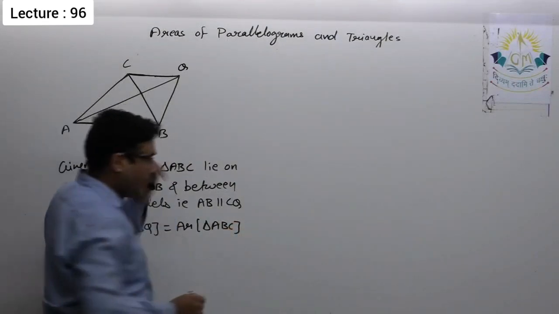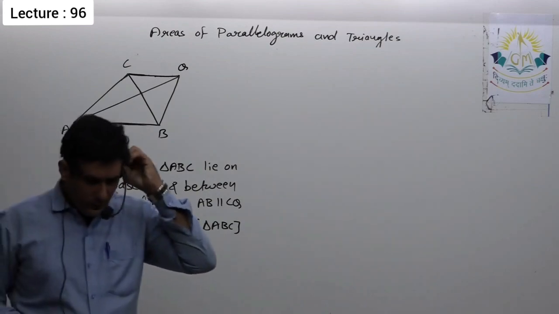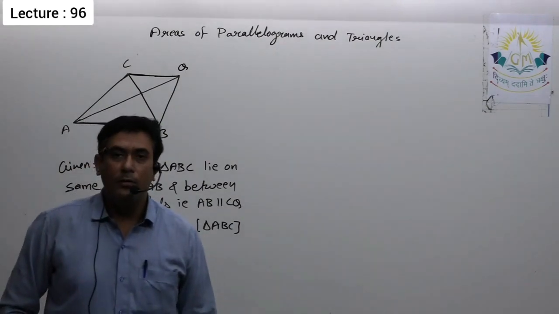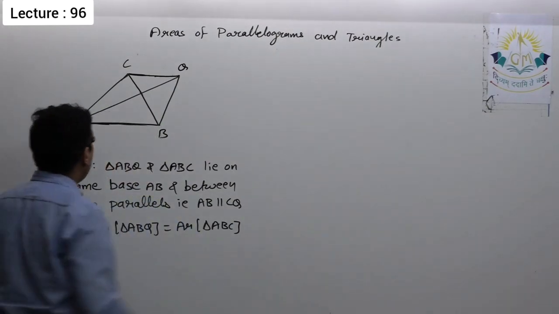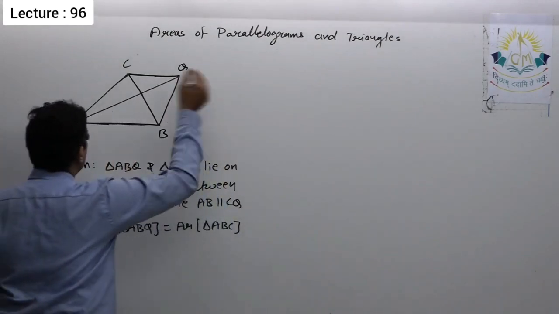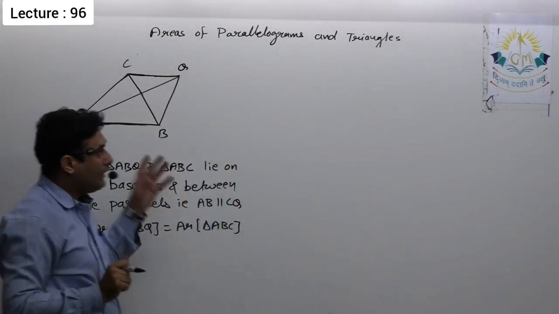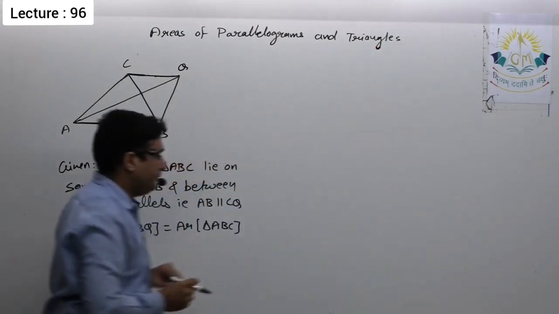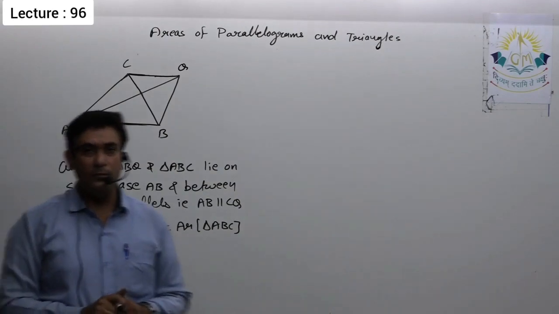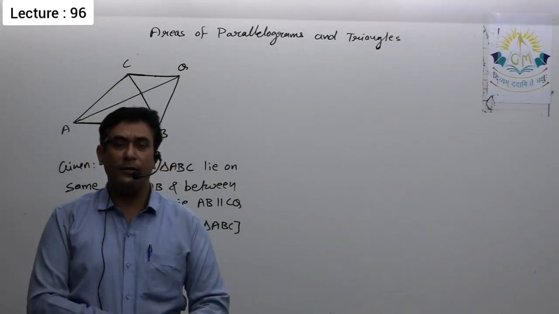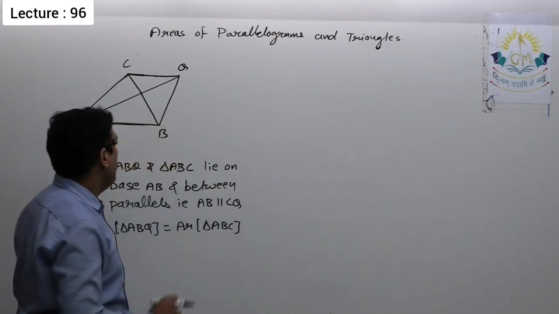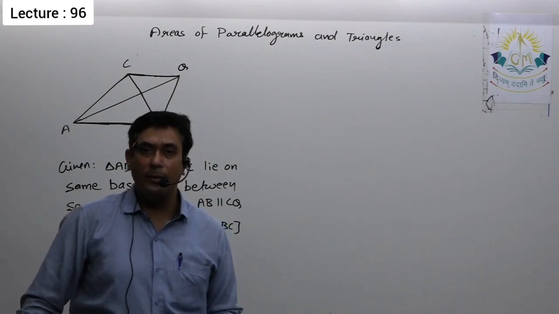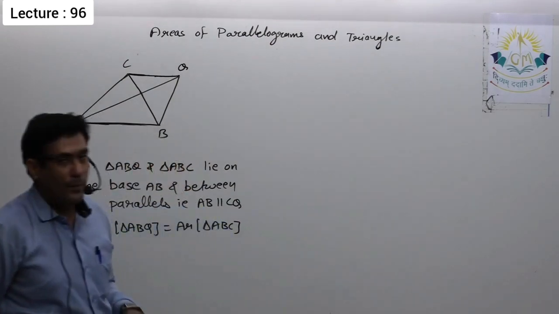So now there are two ways to prove this. If we simply apply the concept of area of triangle, then we can prove it simply. But here I will use one method in which I will use the concept that I explained to you right now: a diagonal of a parallelogram divides it into two triangles of equal area, as well as the concept in which we saw that if two parallelograms are on the same base and between the same parallels, then they are equal in area.